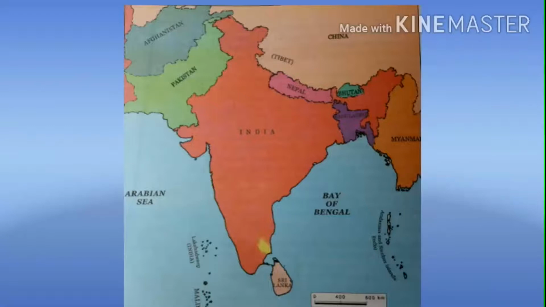India mainly shares its international boundaries with 7 countries. It is bordered by the countries of Pakistan and Afghanistan in the northwest, then China, Nepal and Bhutan in the north, then Myanmar and Bangladesh in the northeast. Clear, children? Then the island countries of Sri Lanka and Maldives, or its oceanic neighbors, situated in the Indian Ocean.